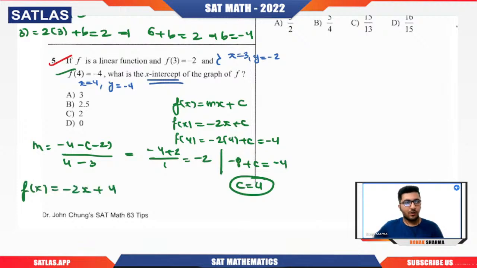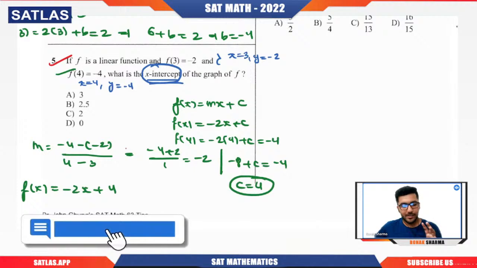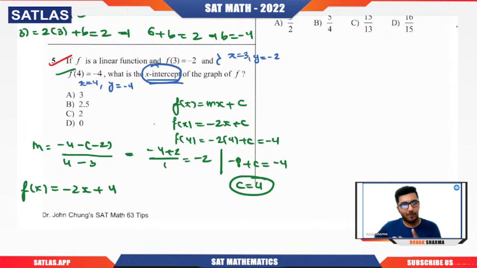Now tell me what they're asking. They're asking you x intercept. Now in the previous session, what I told you, whenever you want to calculate x intercept, put the value of y as 0, calculate the value of x, that will be x intercept. If you want to calculate y intercept, put x equal to 0, calculate the value of y. So if I want to calculate x intercept, I will put this equal to 0. So here I will get minus 2x plus 4 equal to 0. That means x equals 2.